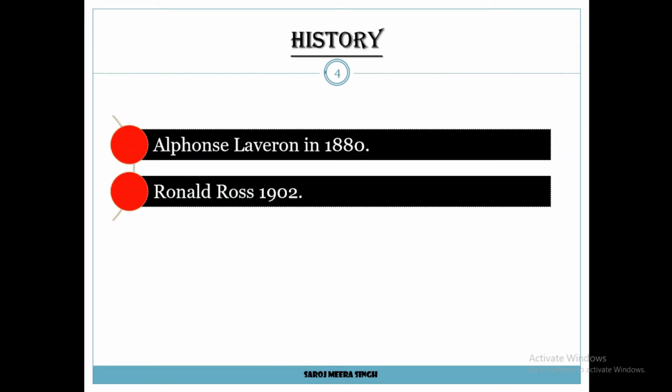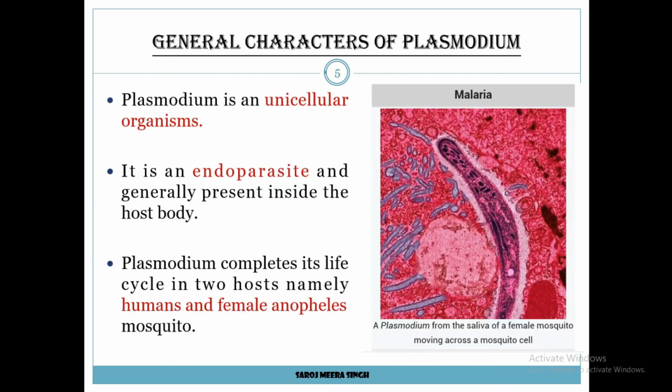Now come to the next slide, history of malaria. In 1880, Alphonse Laveran, a French army doctor, first described the malarial parasite and proposed that it can cause malaria, and then Ronald Ross described the complete life cycle of the malarial parasite, and for this he won the Nobel Prize in the year 1902.